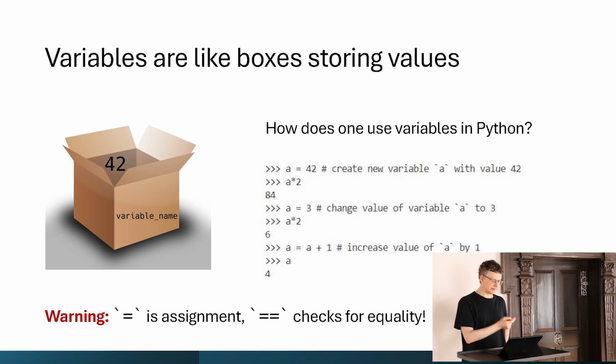One single equal sign is an assignment, so writing a equals 3 means put the value 3 into the variable a, whereas if you want to check if two variables are the same, if you want to check is x equal to y, you need to write x double equals y.